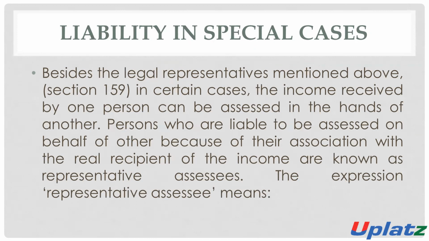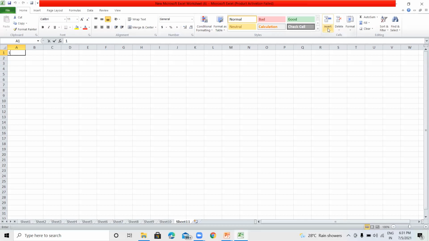Besides the legal representative mentioned above, in section 159 we discussed the legal representative, the person who legally represents another person. There are some cases where the income is received by one person, but it will be assessed in another person. For example, there is a person John.